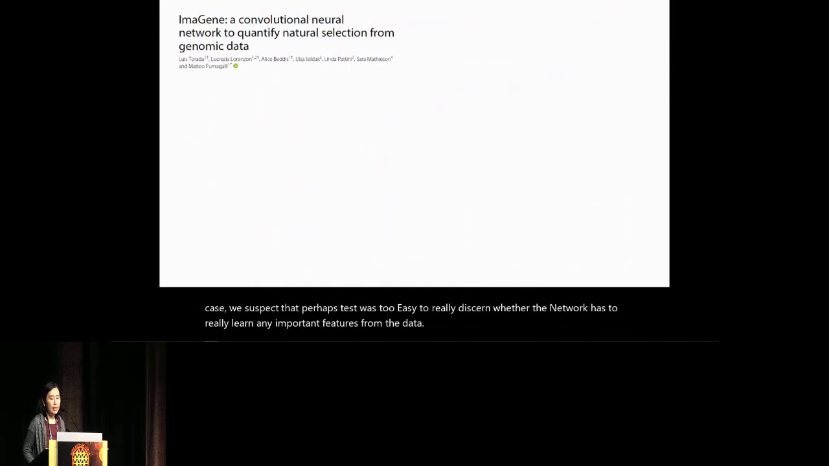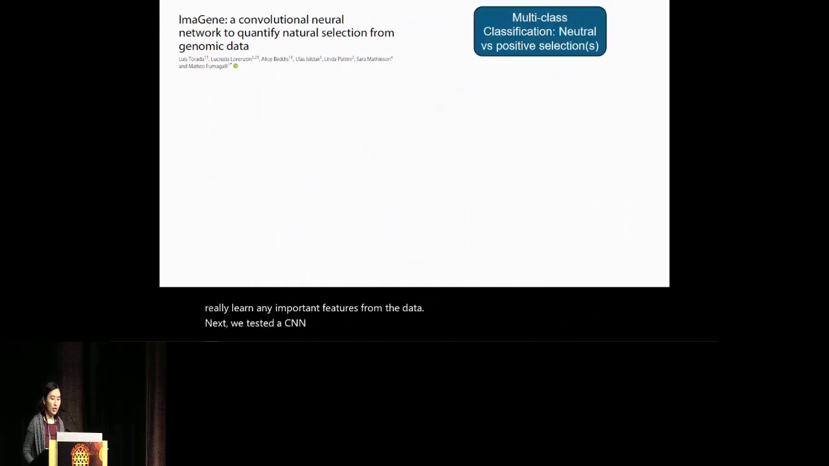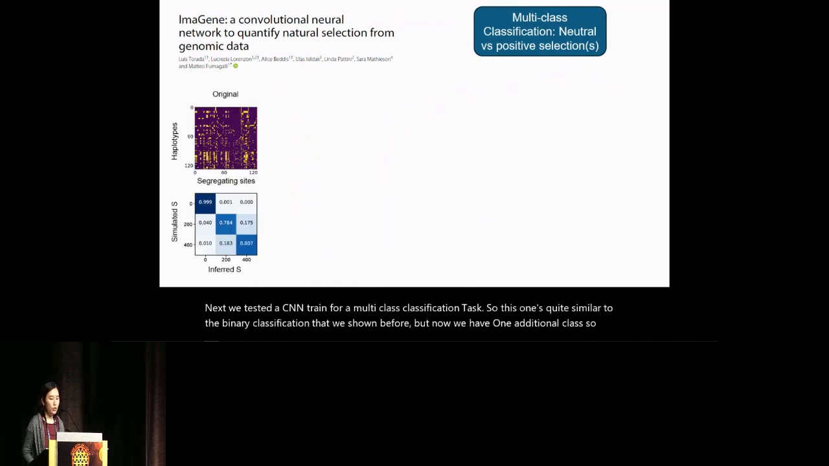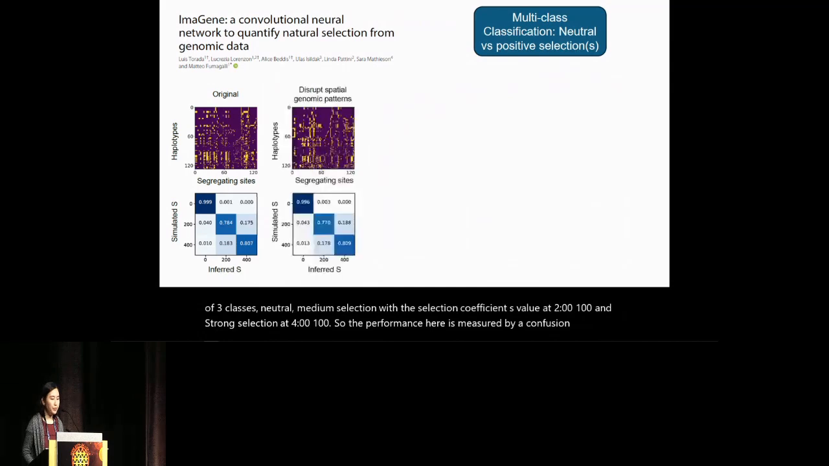Next, we tested a CNN trained for a multi-class classification task. This one is quite similar to the binary classification that we showed before, but now we have one additional class. So a total of 3 classes: neutral, medium selection with the selection coefficient S value at 200, and strong selection at 400. The performance here is measured by a confusion matrix as per the original study.